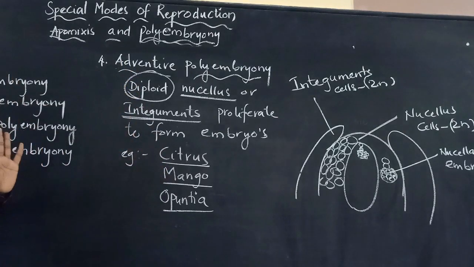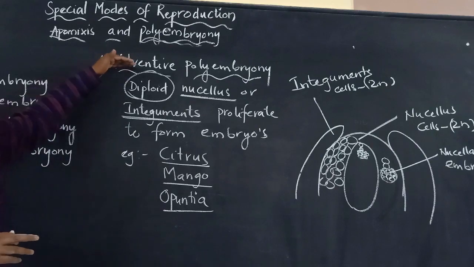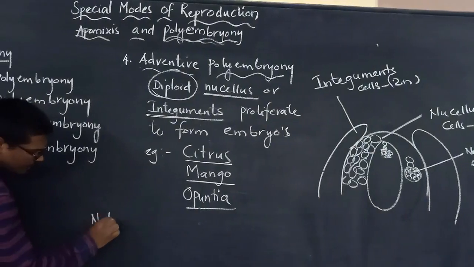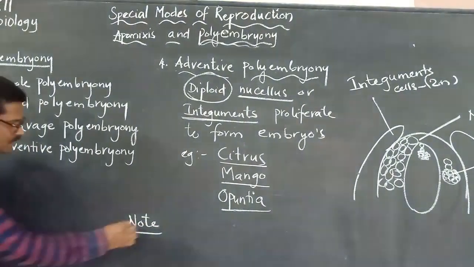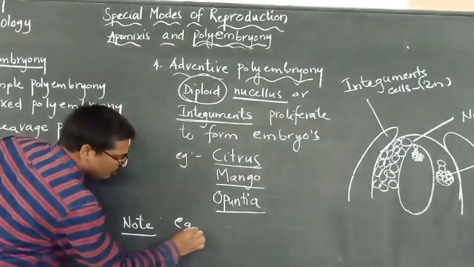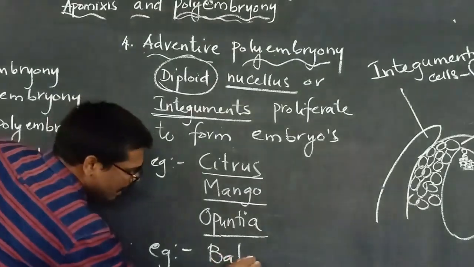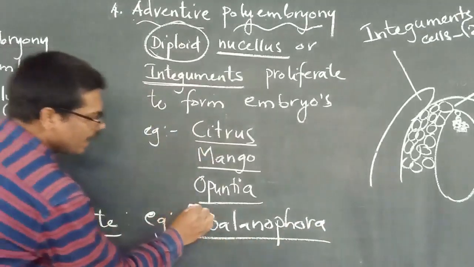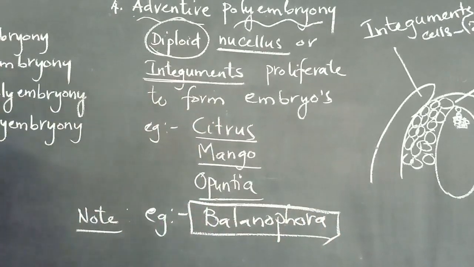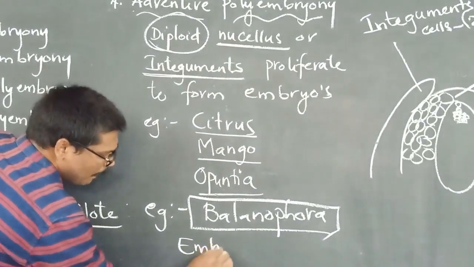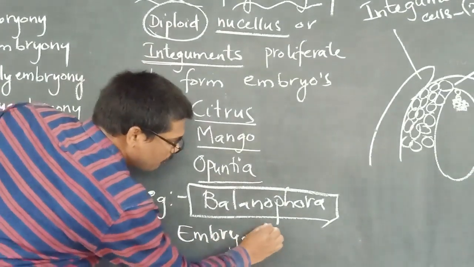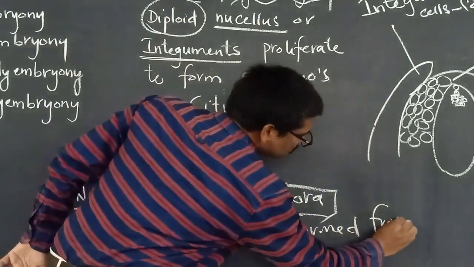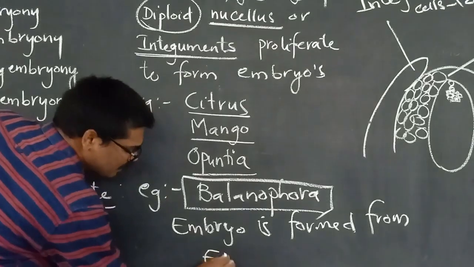There is another one which comes under adventive polyembryony, and this is a very important one. You have to note it carefully. That is Balanophora. In this case, the embryo is formed from the endosperm. Please remember this.